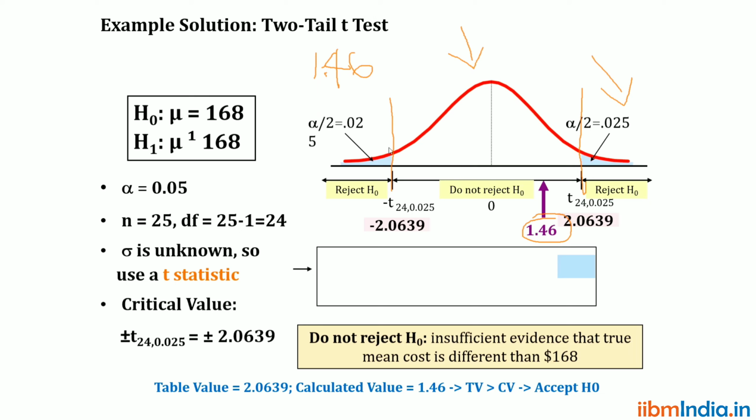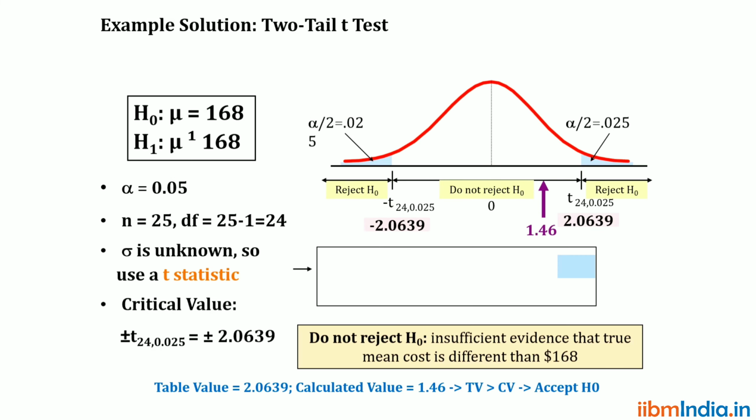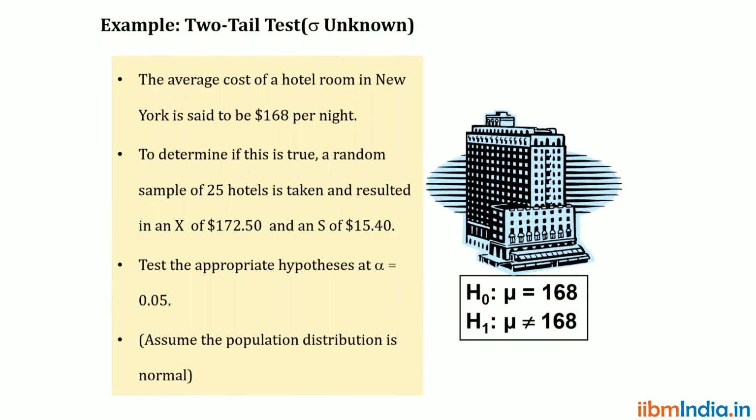So we can accept the null hypothesis. What is the null hypothesis? The average cost of a hotel room in New York is said to be $168 per night. So that is the way we can conclude. Whenever we go for hypothesis testing, first you need to clearly define the null and alternative hypotheses.